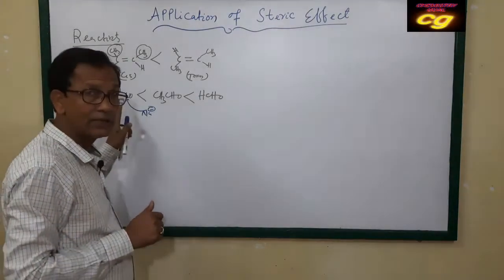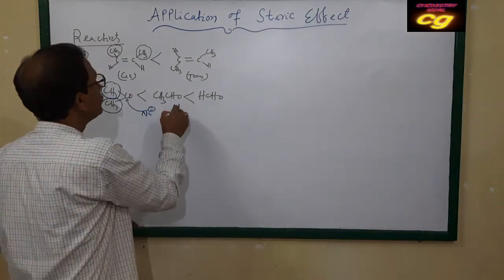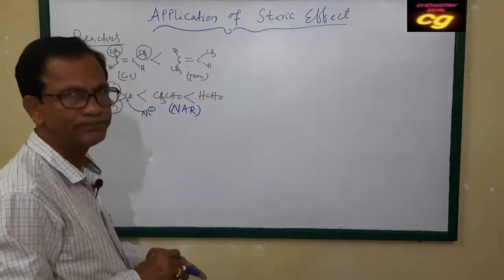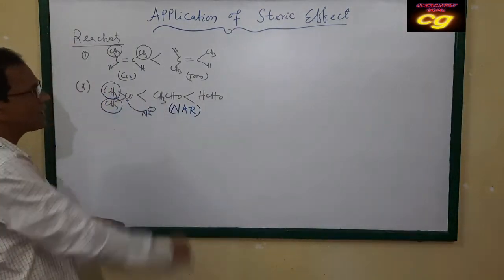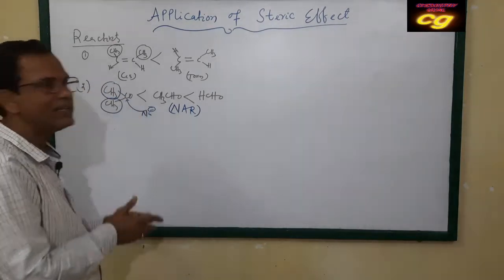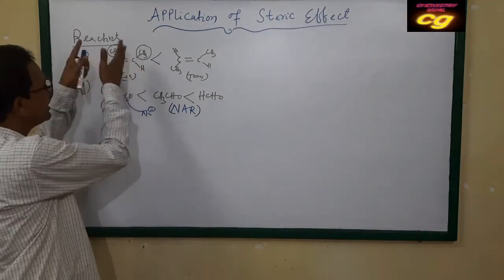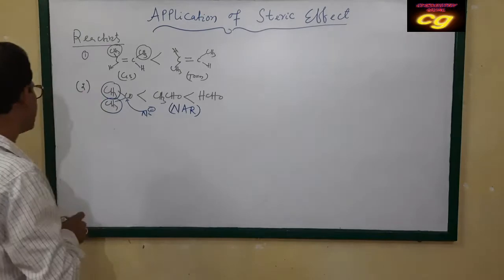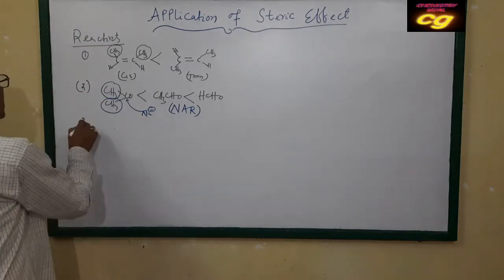That's why the nucleophilic addition reaction is very slow in the case of ketone. This is also one application of steric effect. Due to steric effect, ketone is less reactive. Due to steric effect, cis alkene is less reactive. These are important applications. Then similarly, what are the others?